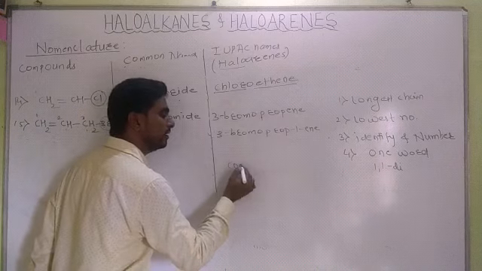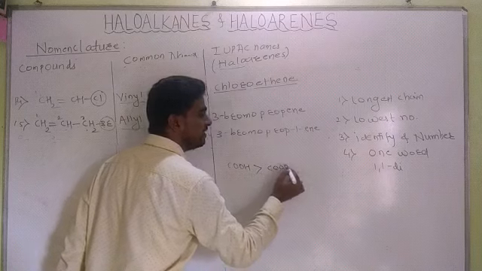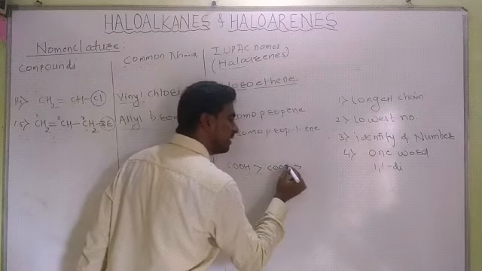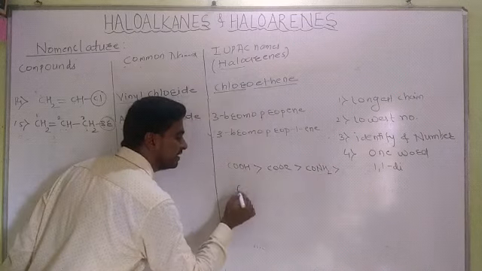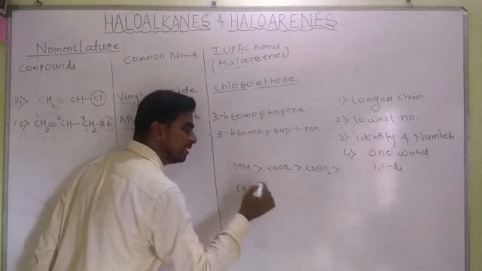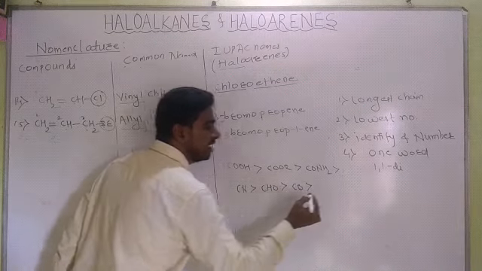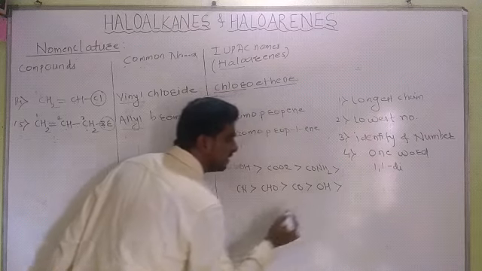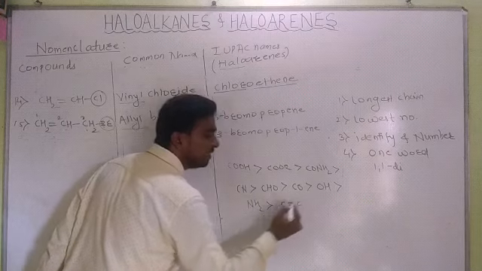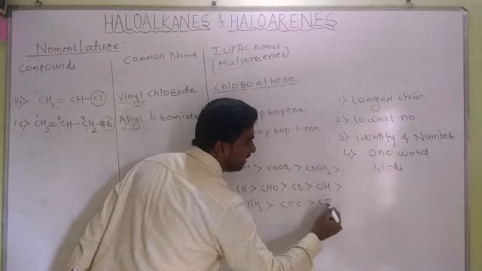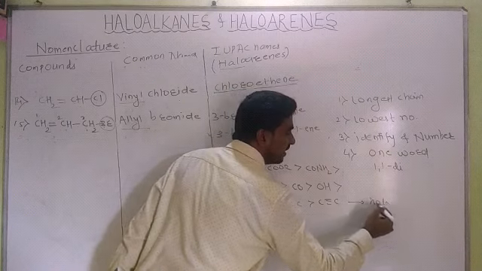First come carboxylic acids, then esters, then amides, then cyanides, then aldehydes, then ketones, then alcohols, then amines, then carbon-carbon double bond, and last carbon-carbon triple bond, and next to it are haloalkanes.